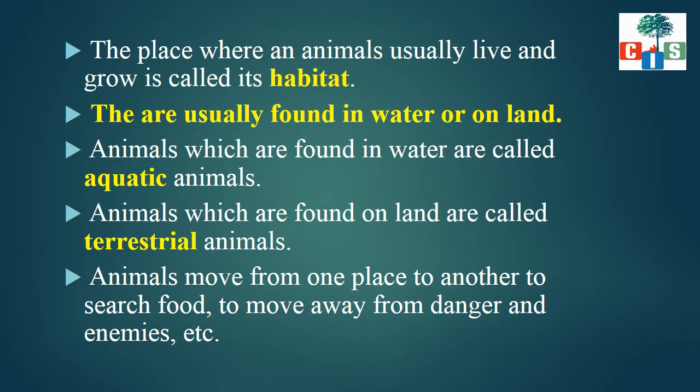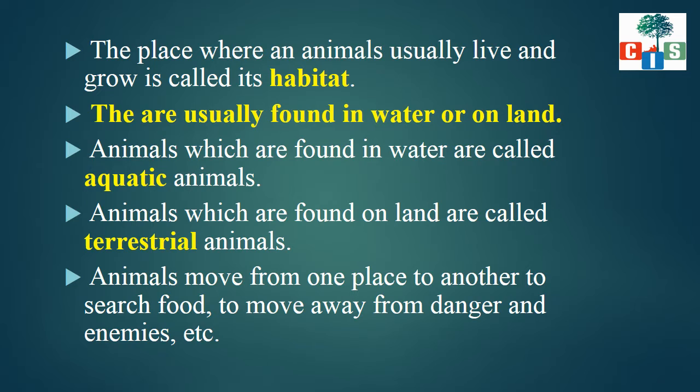Here are some important definitions and important sentences that we are going to learn. The first is the habitat. What is the habitat? The place where an animal usually lives and grows is called its habitat. Scholars, we know that there are two kinds of habitat. One is aquatic and one is terrestrial.